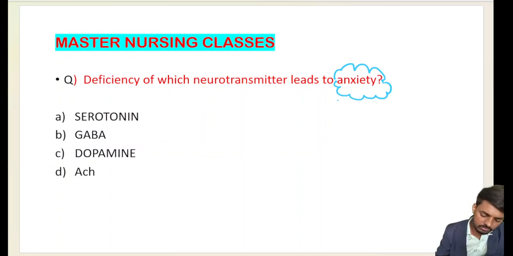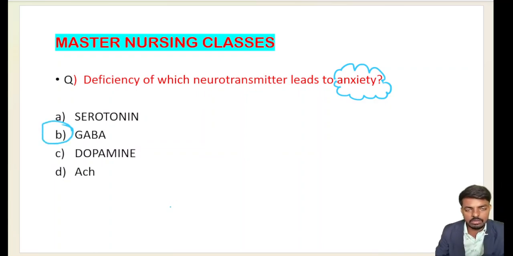Here GABA neurotransmitter deficiency, inhibitory effect decreases, so due to the decreased inhibitory effect of GABA we are having those disorders called anxiety. So those disorders occur due to the deficiency of gamma aminobutyric acid.